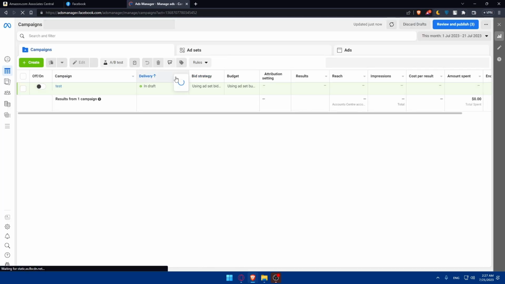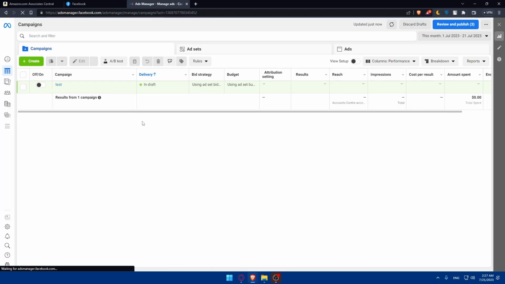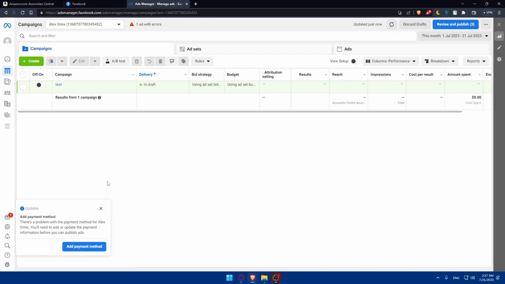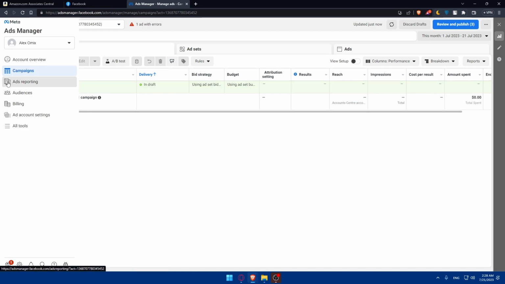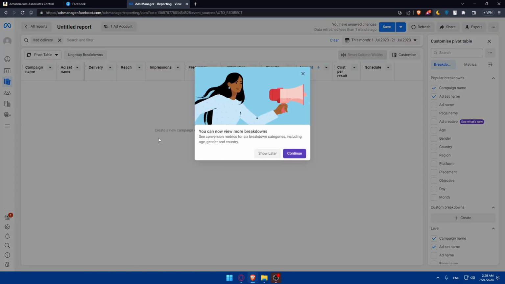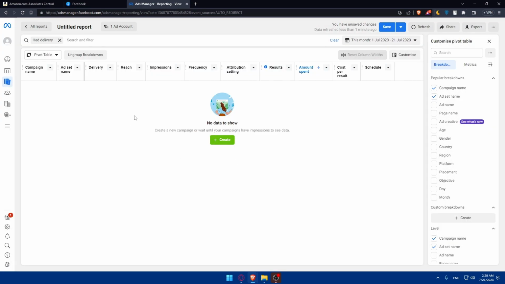Once you are here, of course, you'll be able to add campaigns promoting your products with your affiliate link, or the products that you have in your affiliate links, and make sure to use some eye-catching images and videos. You can even, as an example, go to ads reporting, monitor performance, and optimize everything from here.